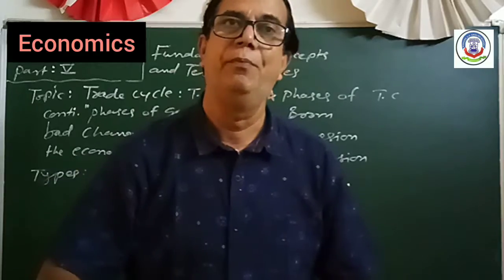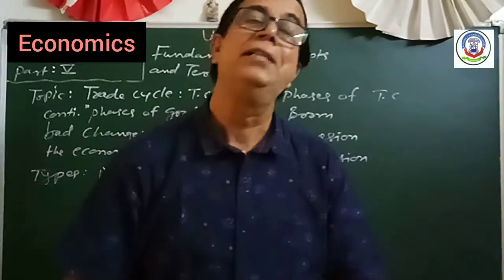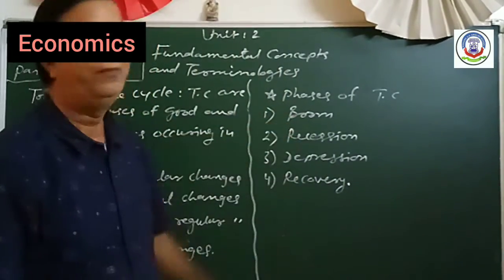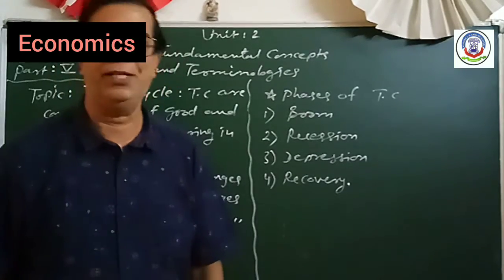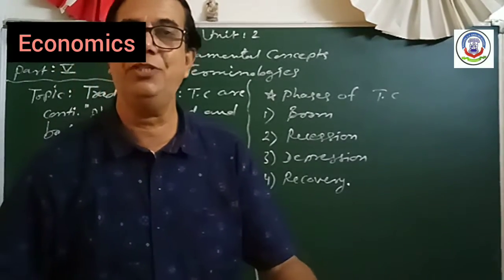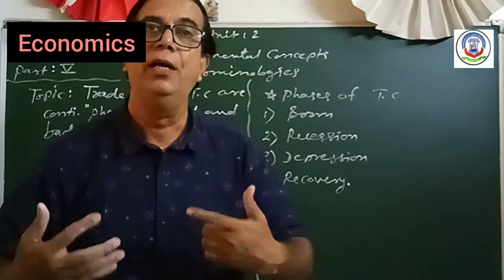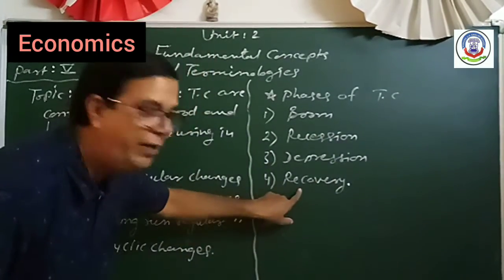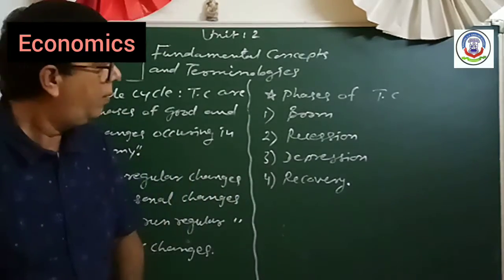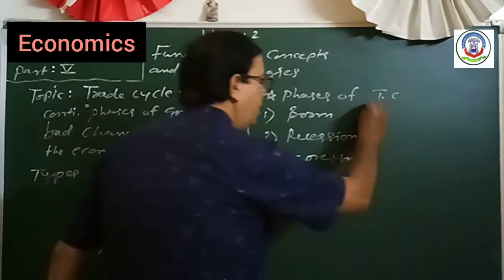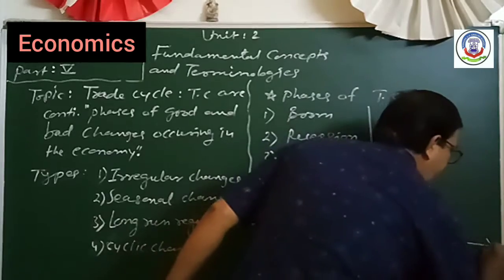They hope there may be again the condition of boom. In the present situation, all the traders and businessmen hope that in the Diwali season recovery will be there. So with the help of a diagram, we will try to explain.